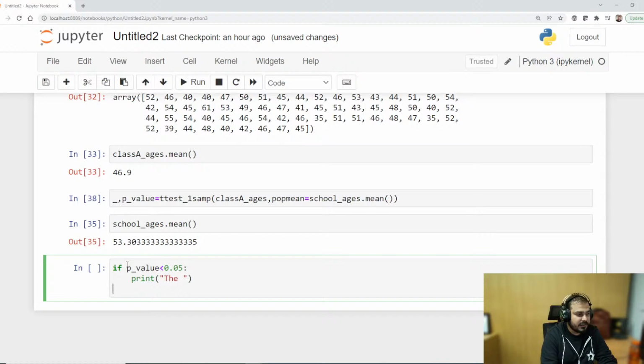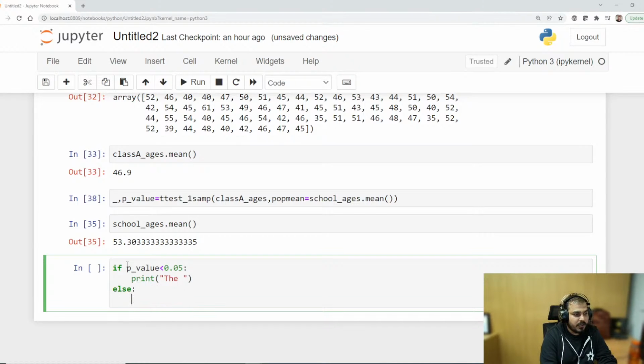Till then I'll write the else condition. Else print. Tell me what I have to write over here. Accept or reject.